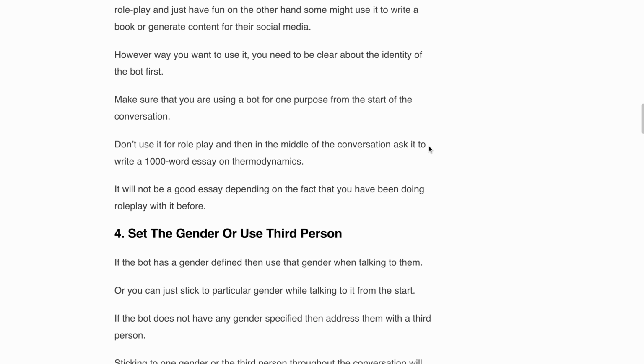Tip 4 is set the gender or use the third person. If the bot has a specified gender, utilize that gender when addressing it. Alternatively, you can decide on a gender at the start of the conversation and stick to it. In case the bot lacks a gender specification, refer to it in the third person constantly. Using one gender or the third person can help to stay true to its character.